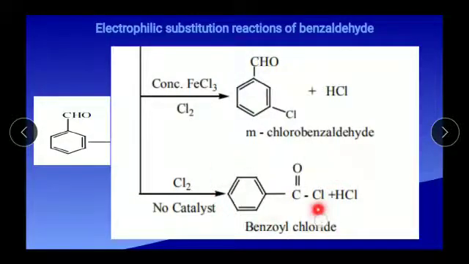The chlorination in the presence of FeCl3 takes place in the benzene ring, but with no catalyst it takes place in the aldehyde group and becomes benzoyl chloride. This is the difference in chlorination in the presence of ferric chloride and without catalyst. That is what happens in the chlorination of benzaldehyde.